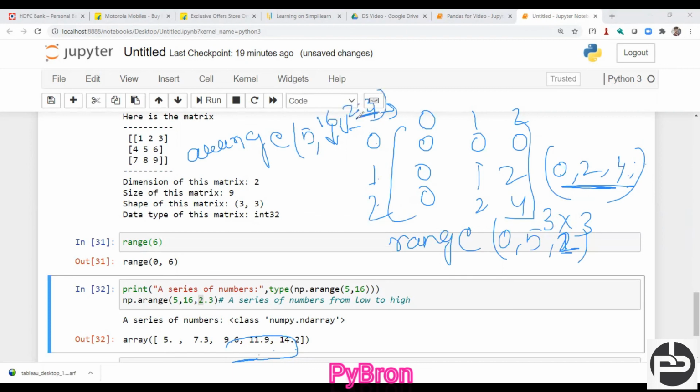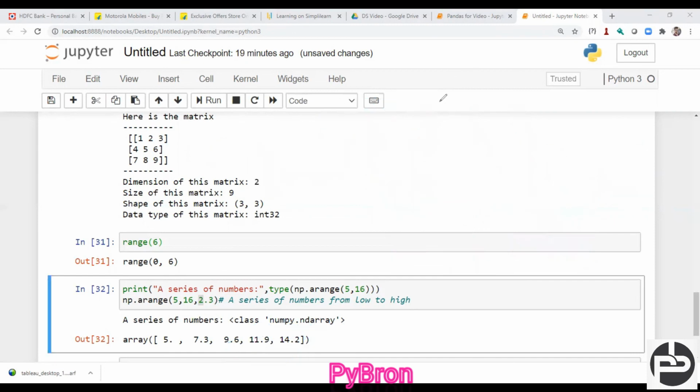This time I gave the step size 2.3, and starting from 5, add 2.3, it becomes 7.3, add 2.3, 9.6, add 2.3, it becomes 11.9, 14.2, and again if we add 2.3, it becomes more than 16, so it is not returned. My understanding is that if you know the range function, then arange will be easy for you. Okay, cool.